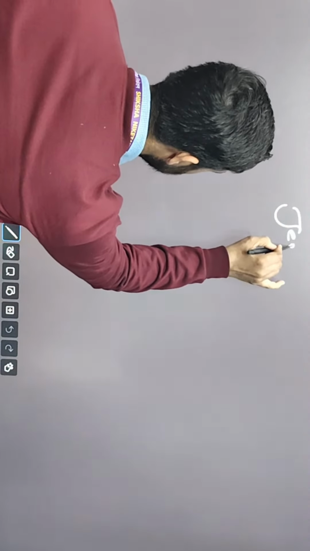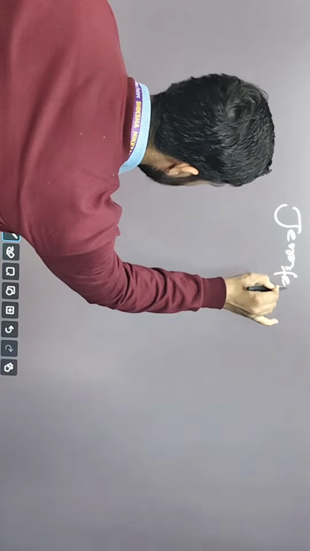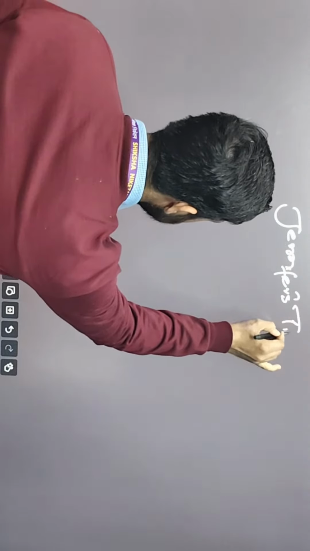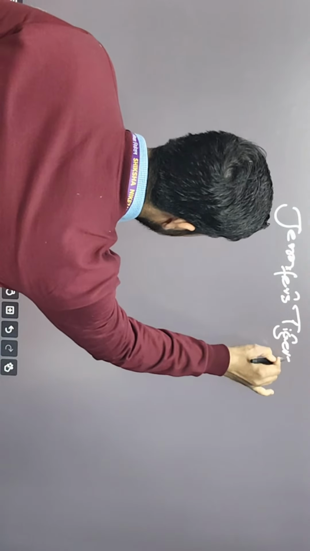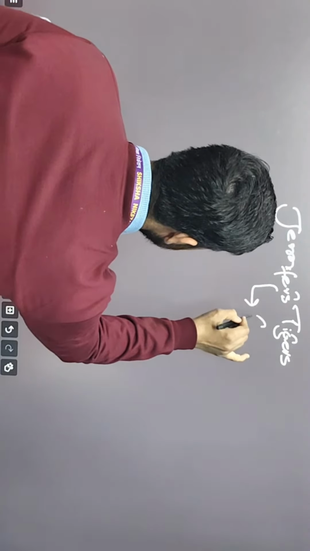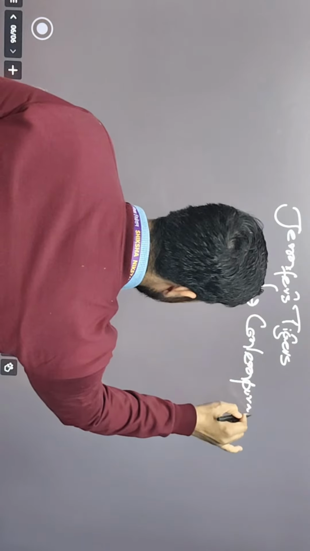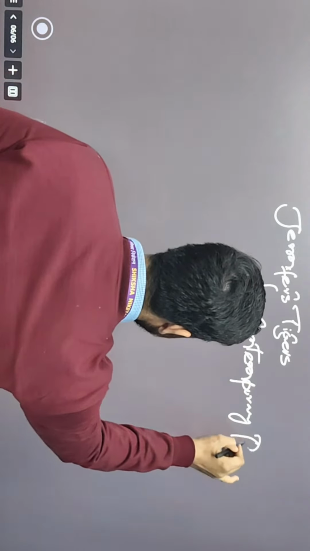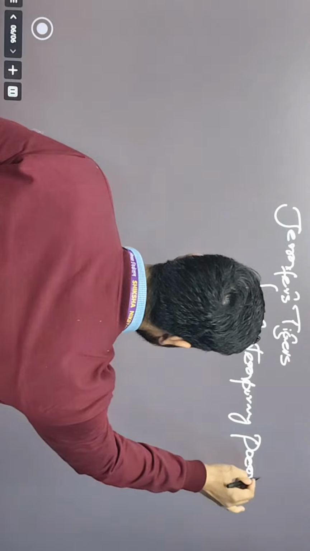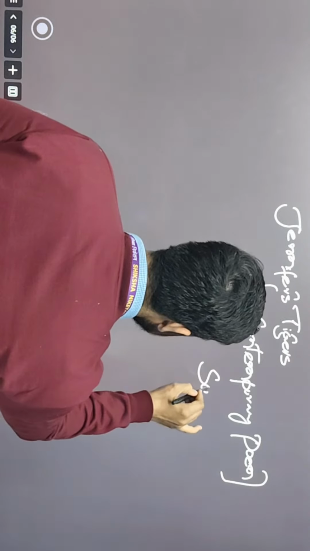Aunt Jennifer's Tigers is a very contemporary poem. When I say contemporary poem, that means it deals with the problems of society that exist even today.